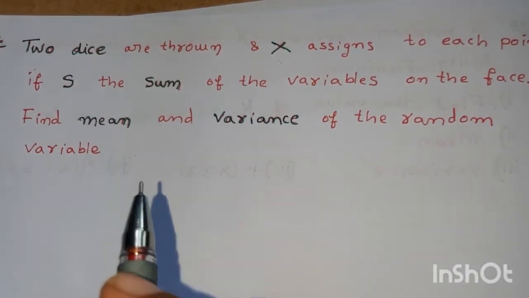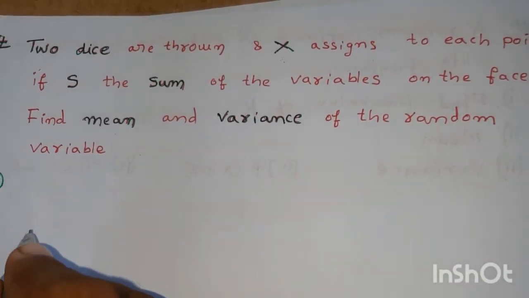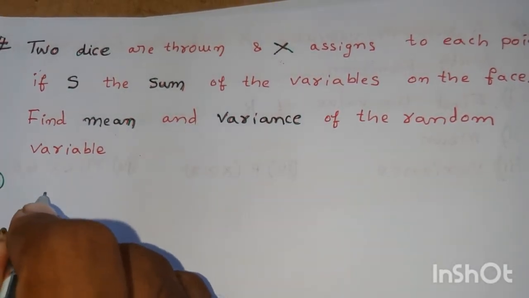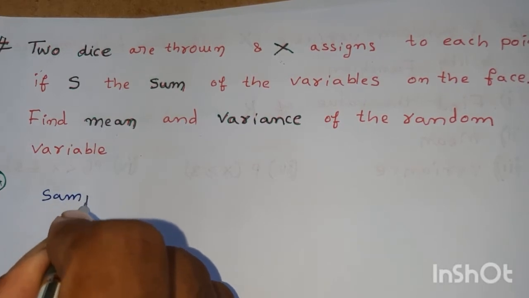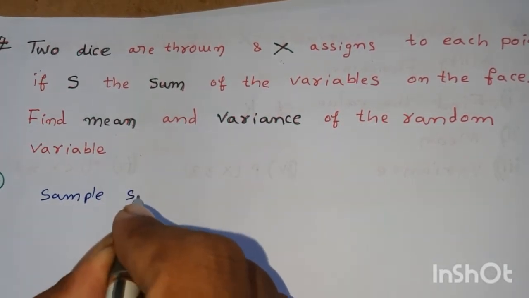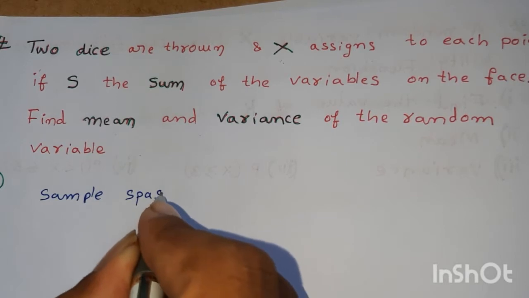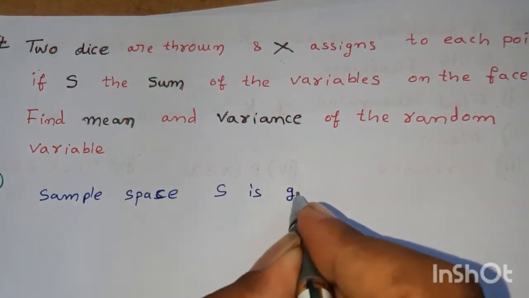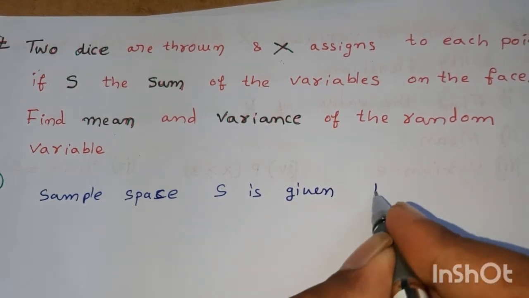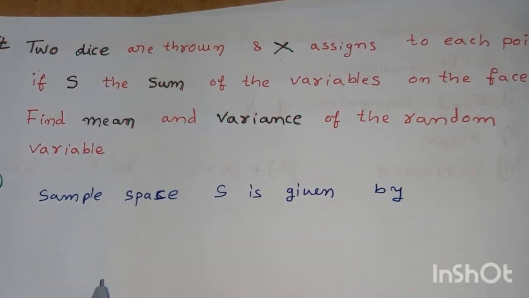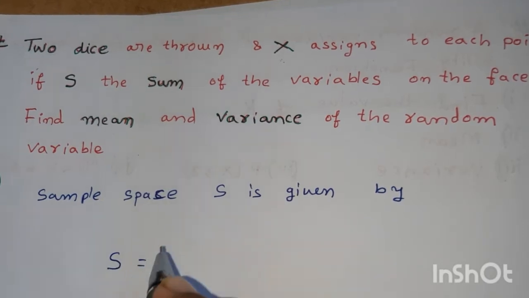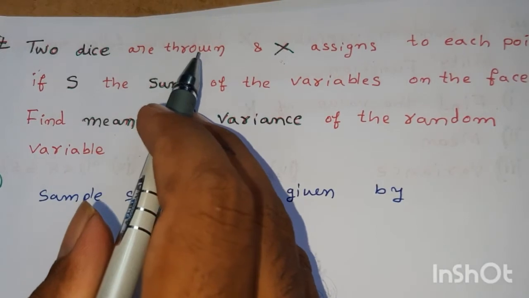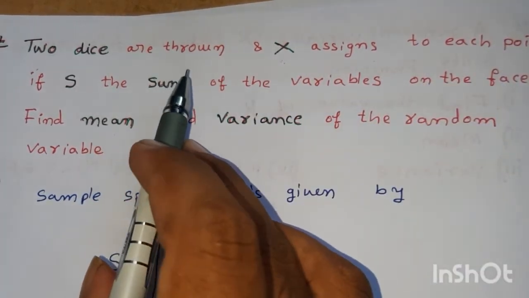Now the sample space S is given by S is equal to. Here two dice are thrown, therefore there are 36 elements.